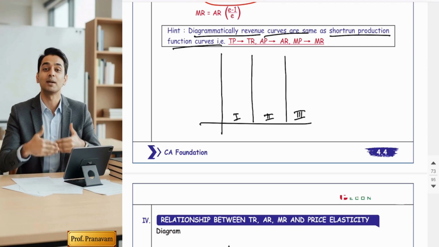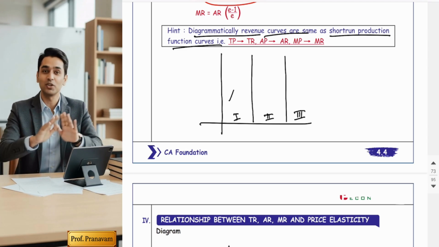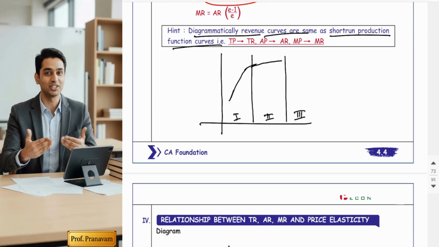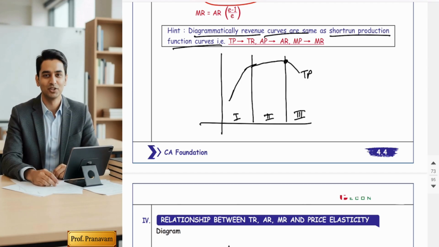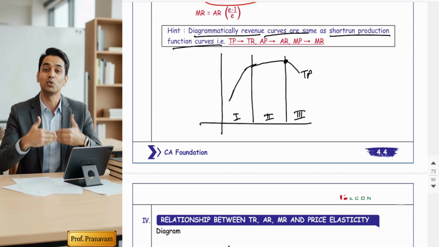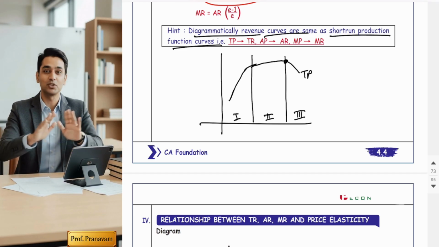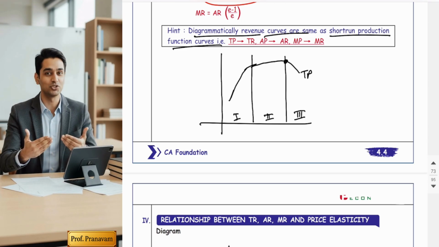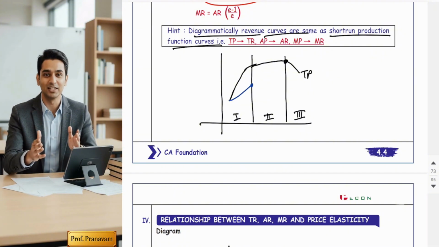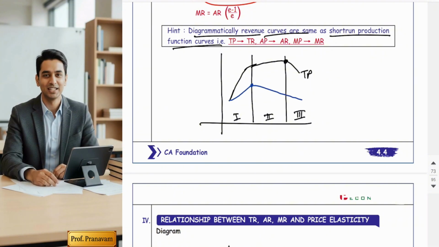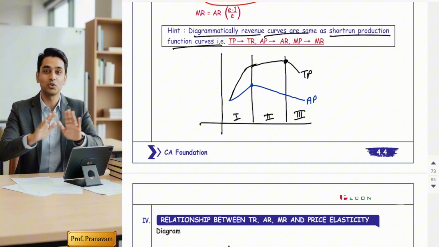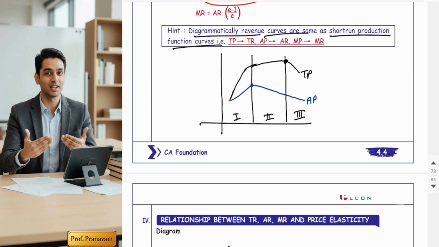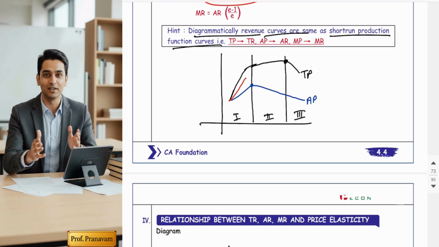Initially, in the first stage, total production increases at an increasing rate. In the second stage, it becomes maximum. And in the third stage, TP falls. Now, average production initially increases, reaches the maximum point, and then decreases. Marginal production in the first stage increases.